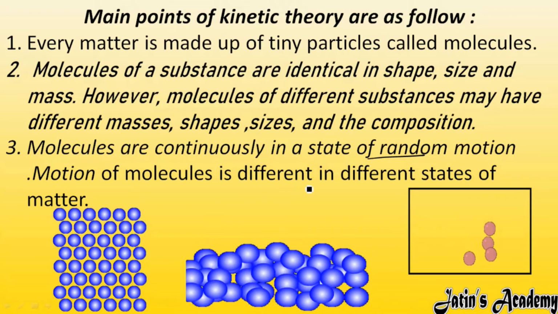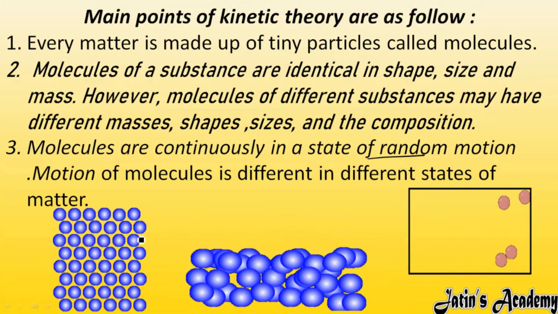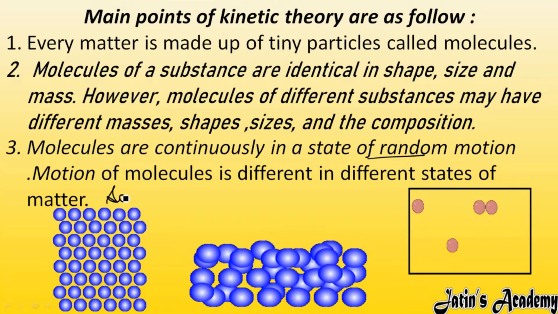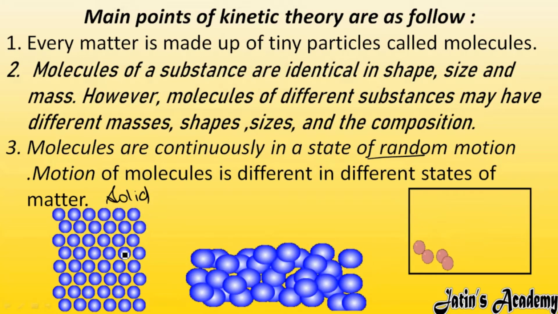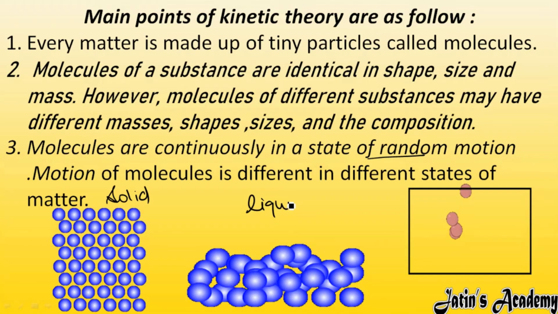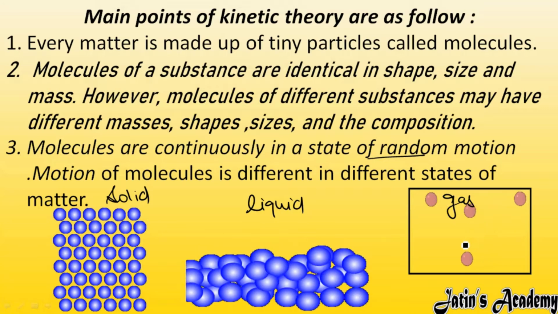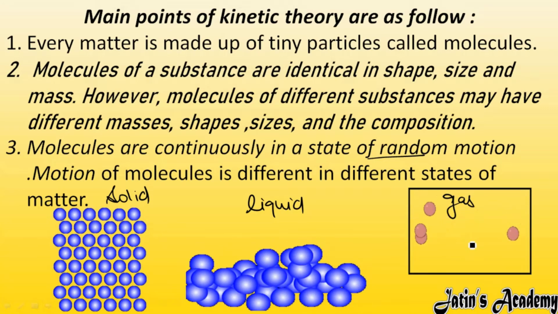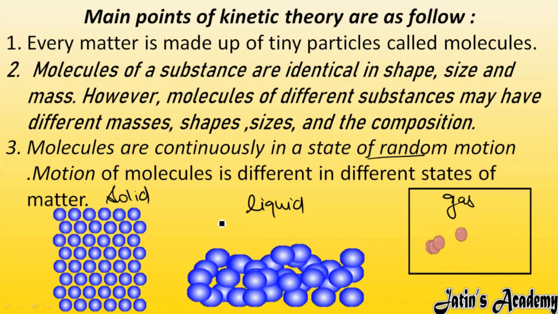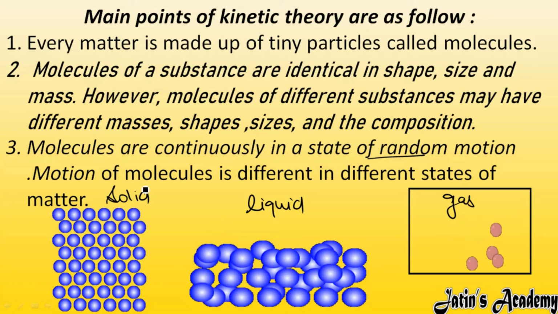The motion of molecules is different in different states of matter. In a solid, the motion of the particles is different, in a liquid it is different, and in a gas the particles are in a different state of continuous motion. So the motion of the molecules varies from matter to matter.